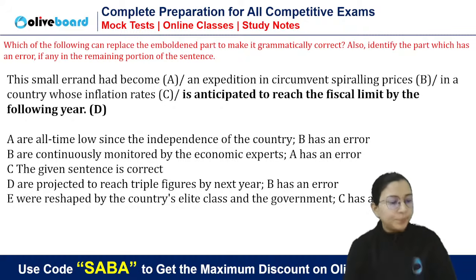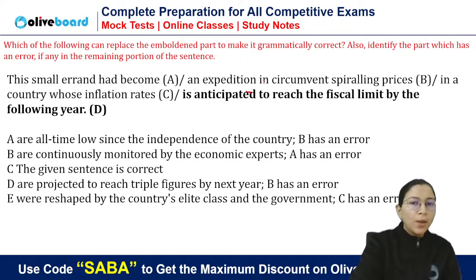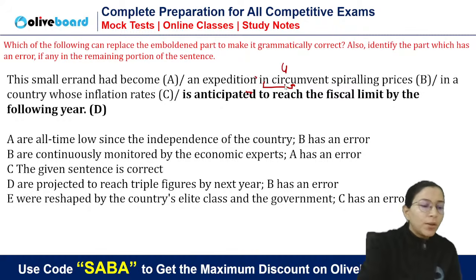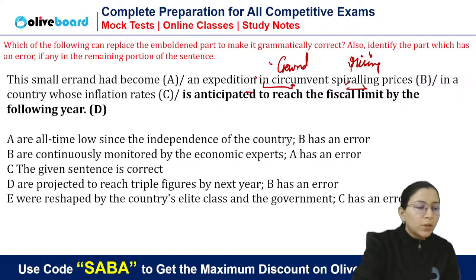Very easy, very doable. See, first of all, I think this is an error we can all easily get. "This small errand had become an expedition in circumvent or circumventing", because we need a gerund here, yes or no? Circumvent is a verb, we need a gerund here. And spiraling prices means rising prices. Skyrocketing, you can say rising, skyrocketing, that is called spiraling prices.